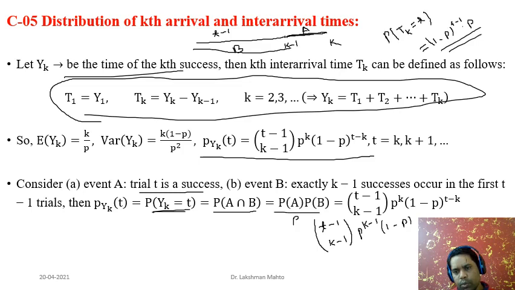You subtract this from t minus 1, so minus 1 plus 1 cancel out, and finally you have t minus k. And the probability of A is p, so p will also multiply here. If you simplify, p into p to the power k minus 1 gives p to the power k. Finally, we have this distribution. So this is the Pascal distribution of the kth arrival time.